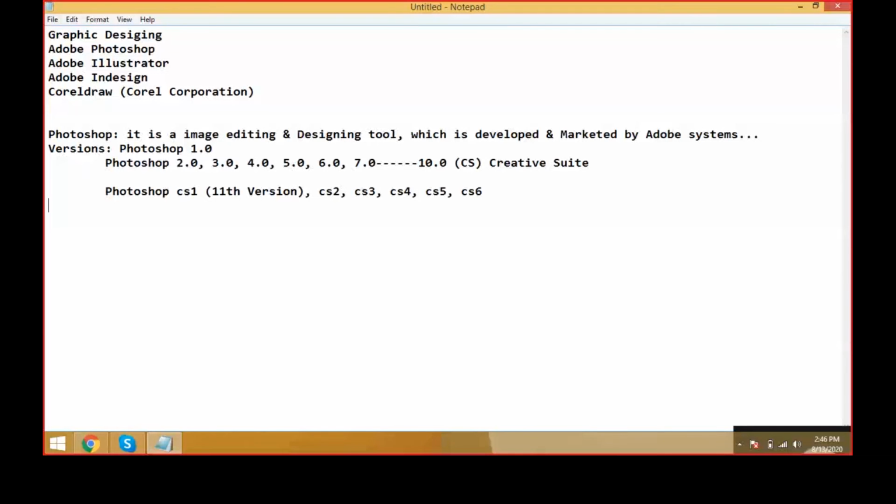Again, it has started Photoshop CC. Photoshop CC is the 17th version, and CS6 is the 16th version, the previous version. Now we are using Photoshop CC.